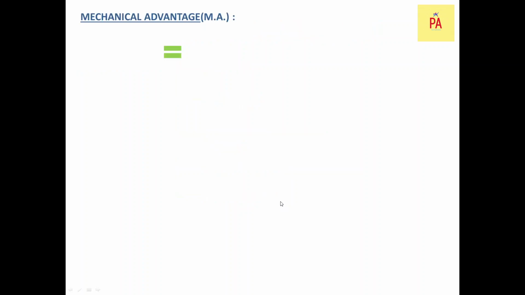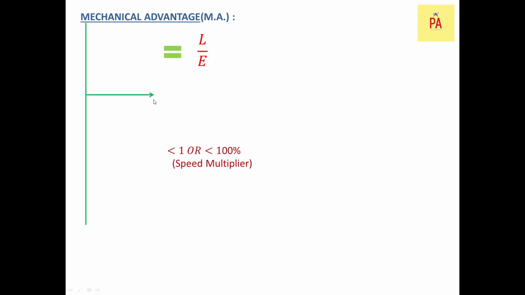We will now talk about mechanical advantage, and it is equal, as I said, to the ratio of load to effort. Now mechanical advantage has three criteria. The first one is when it is more than 1 or more than 100%.